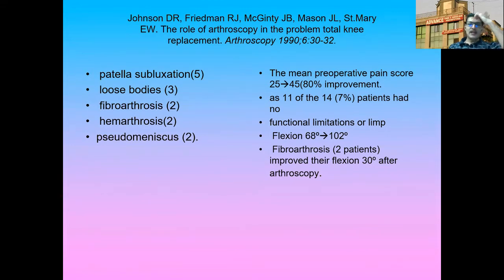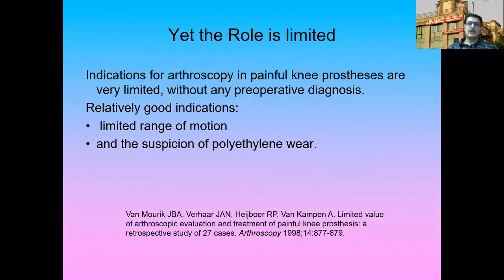About 11 of the 14 patients, 70% of patients, had no functional limitation. In fibroarthrosis patients, the flexion improved from 68 degrees to around 102 degrees. That is around 30 degrees of flexion improvement after the arthroscopy. Yet the role is limited.